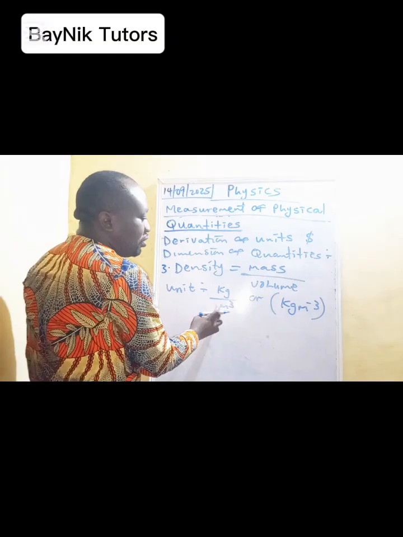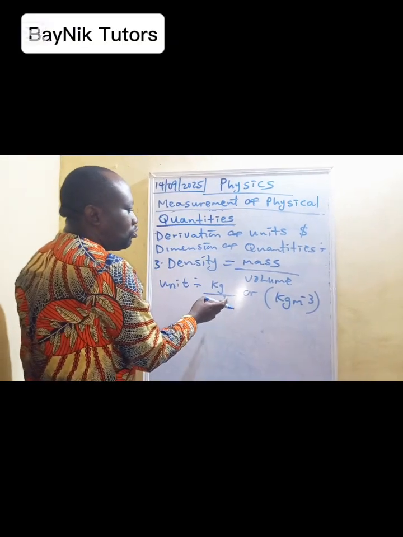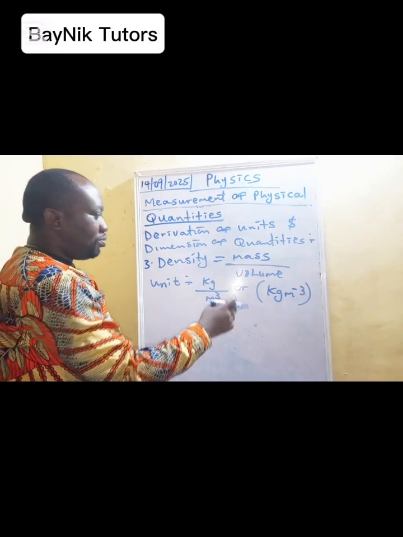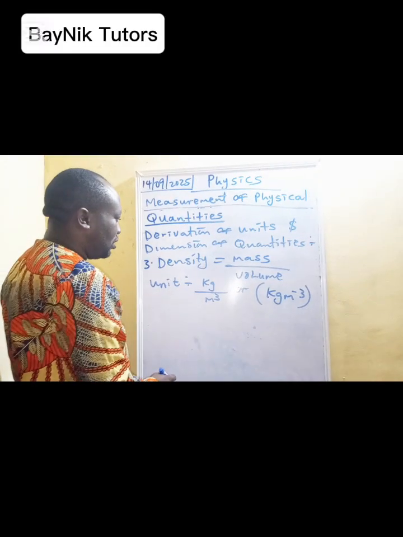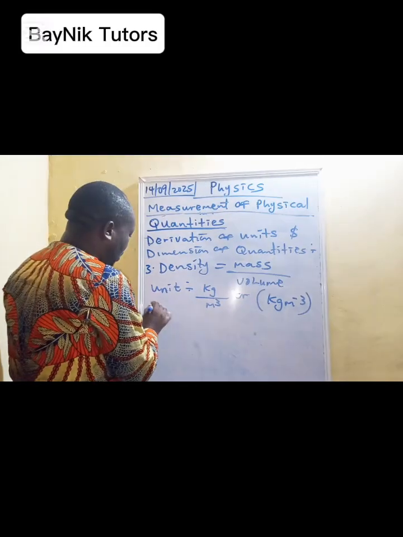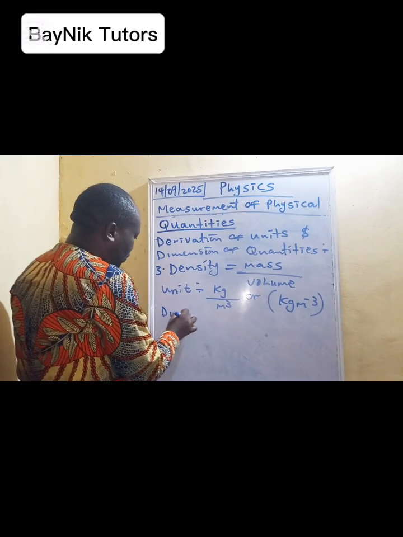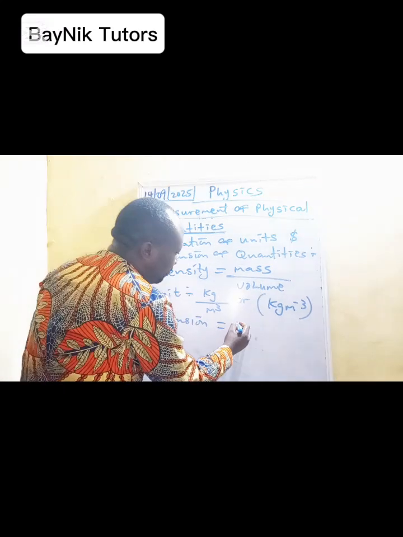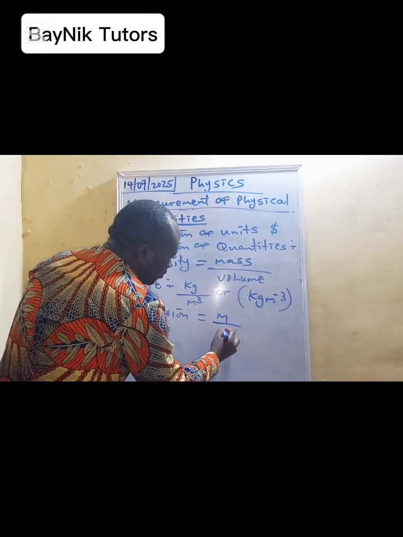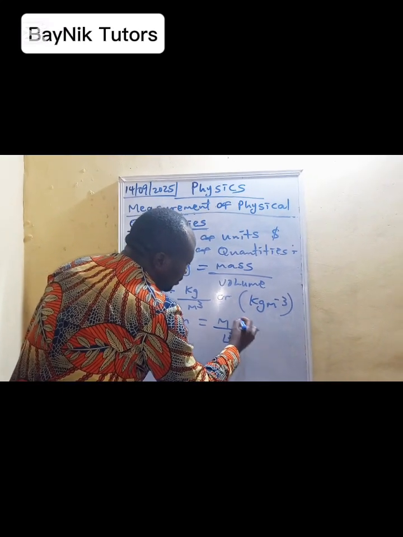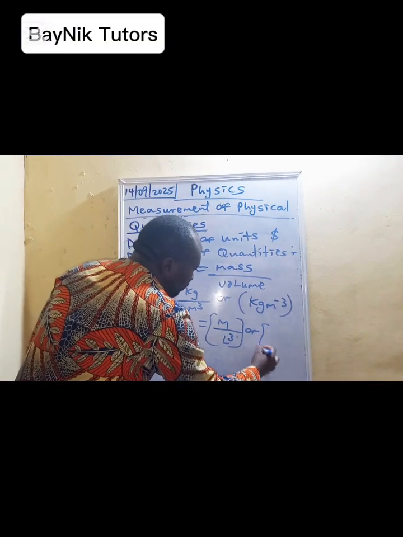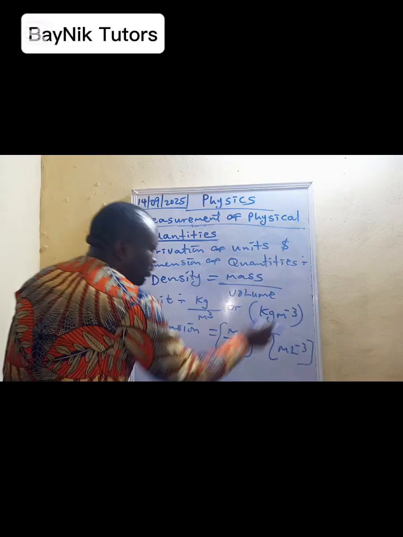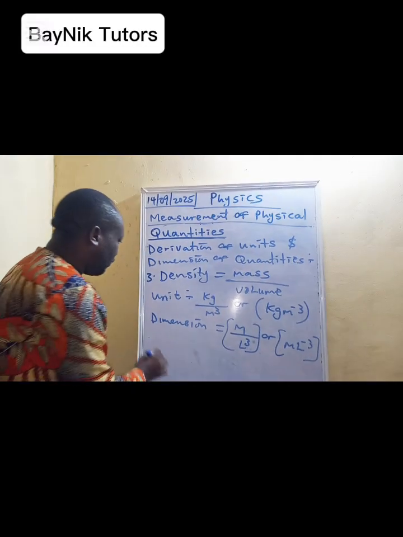You still remember it's still applicable for your indices. When the denominator has a power and you want to make that denominator become a numerator, the power of that denominator will be negative. In terms of the dimension, the dimension for mass is M, while volume is L raised to power 3. You can also write it as M L minus 3. So that's that for density.